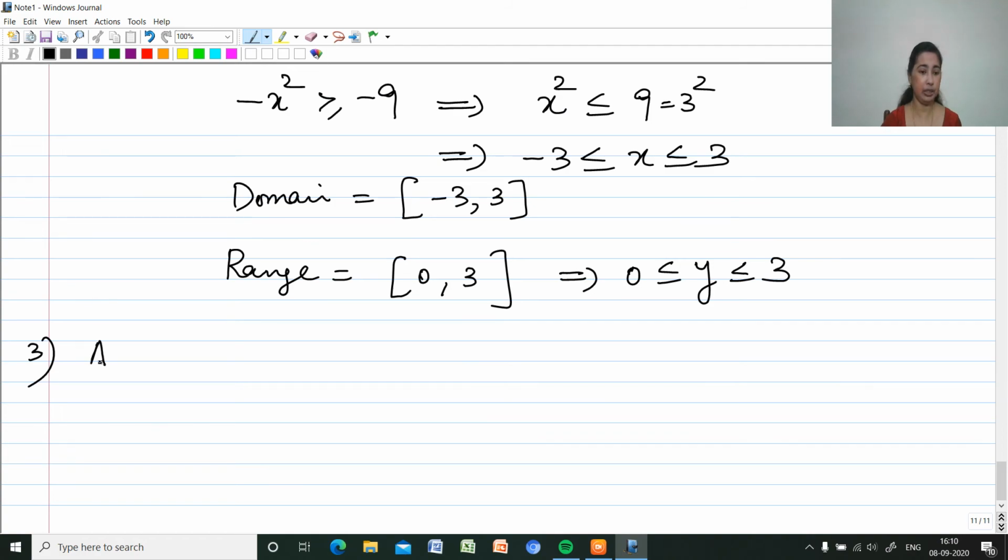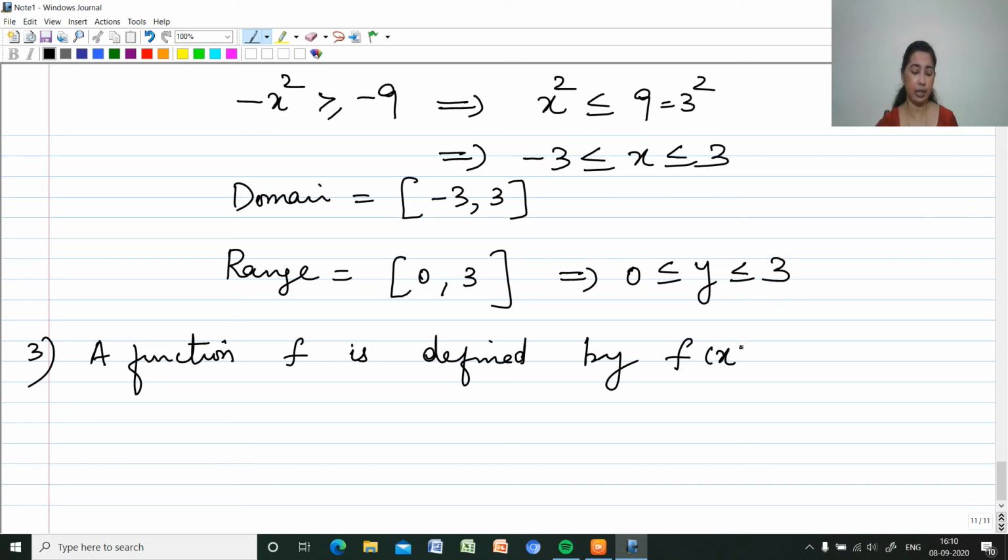A function f is defined by f of x equal to 2x minus 5. Write down the values of f of 0, f of 7.